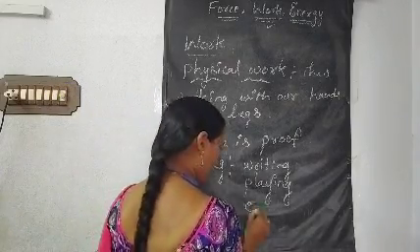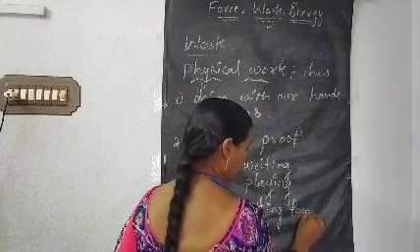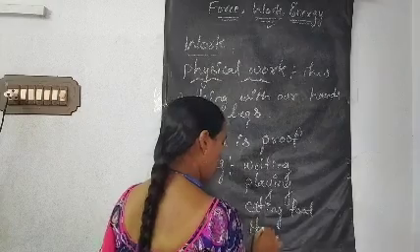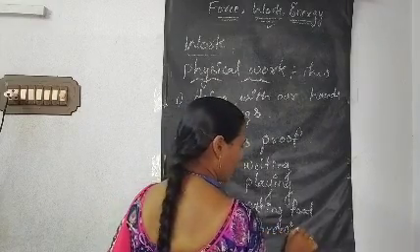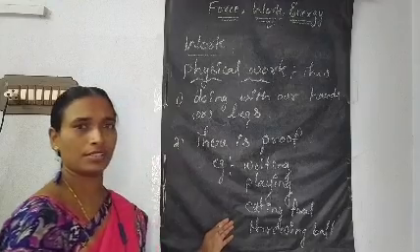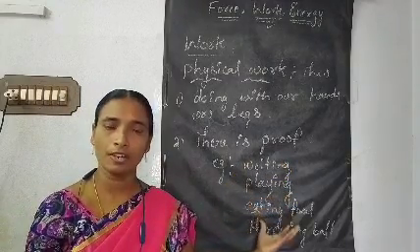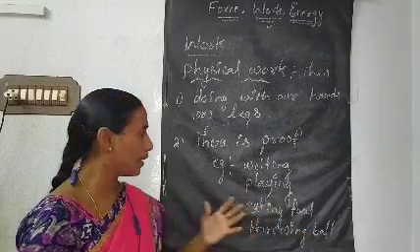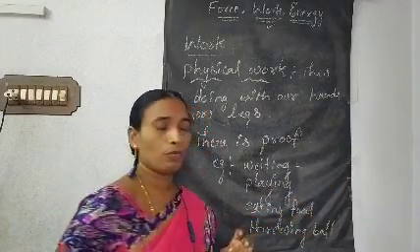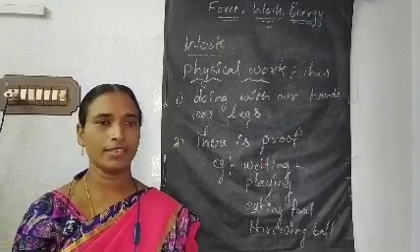Playing, eating food, throwing a ball. In all these situations, in all the above cases, some objects we are using to do the work. For example, while writing, what kind of objects are we using? Pen or pencil.